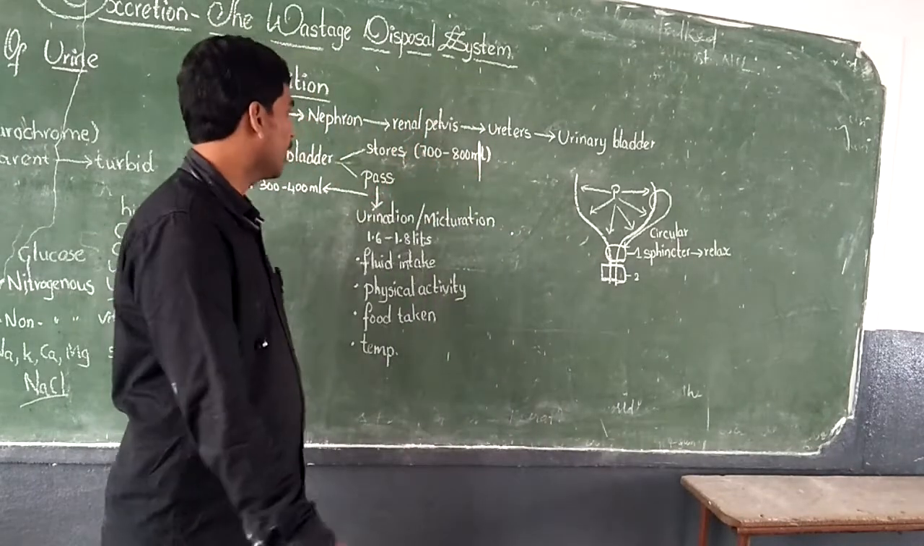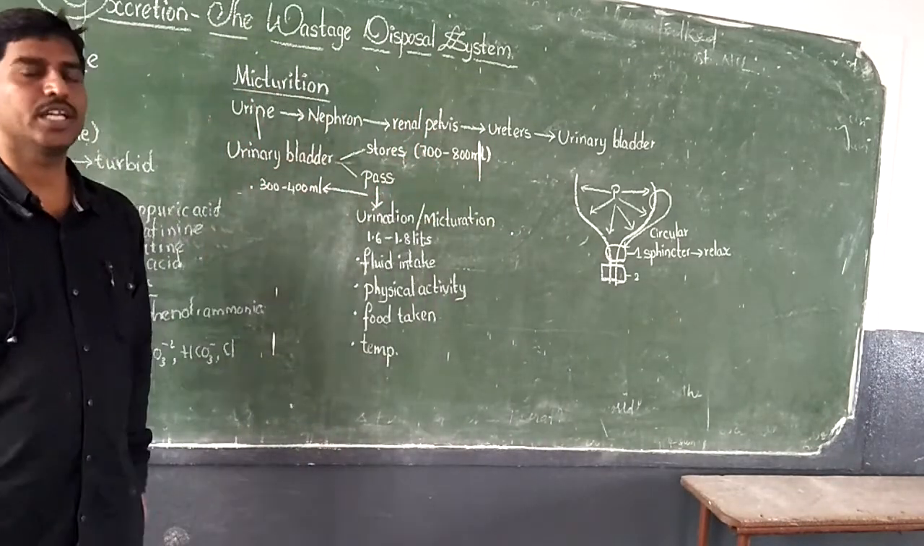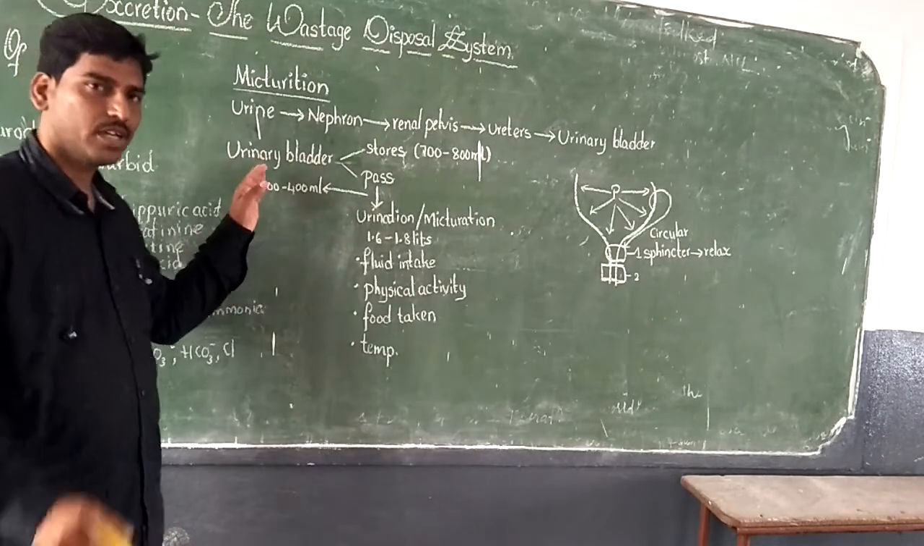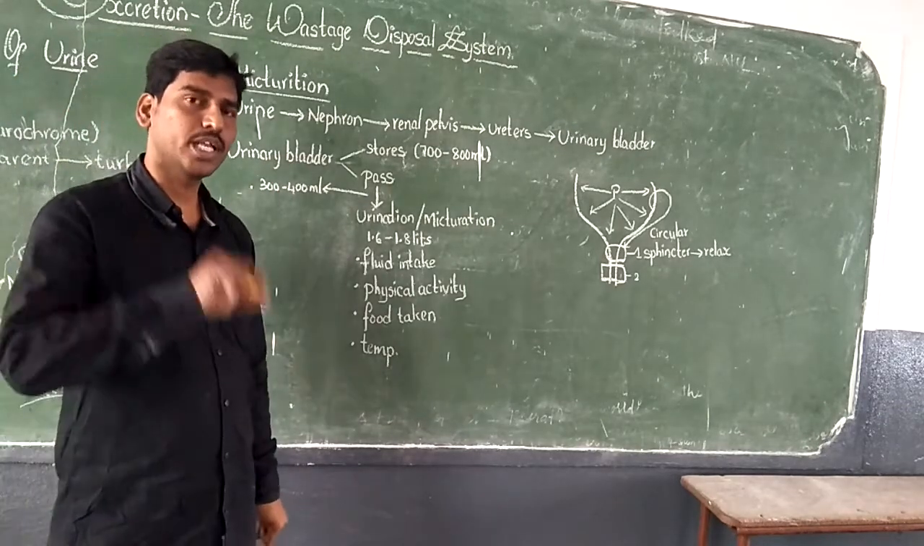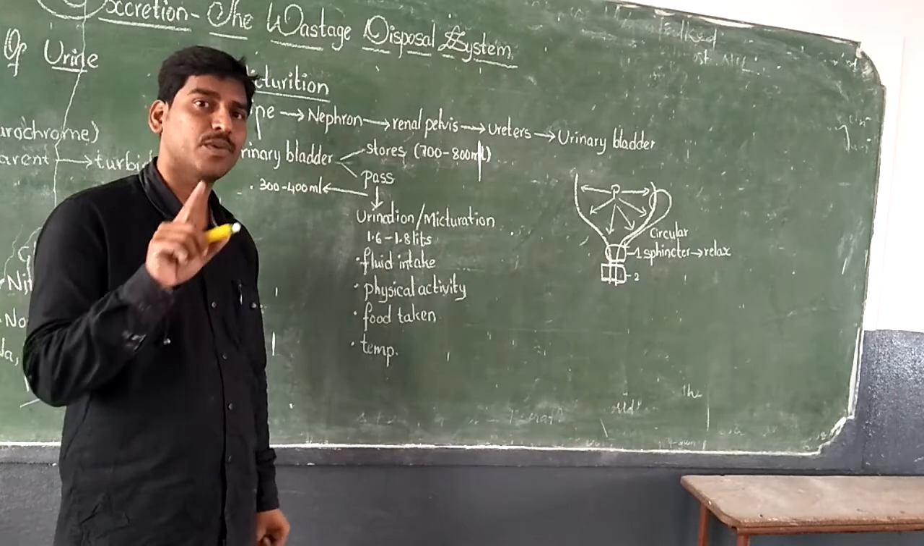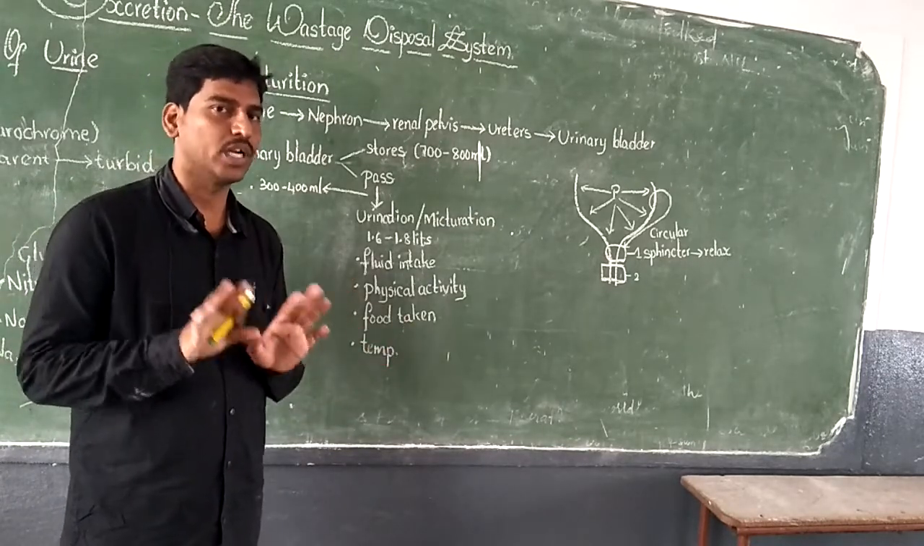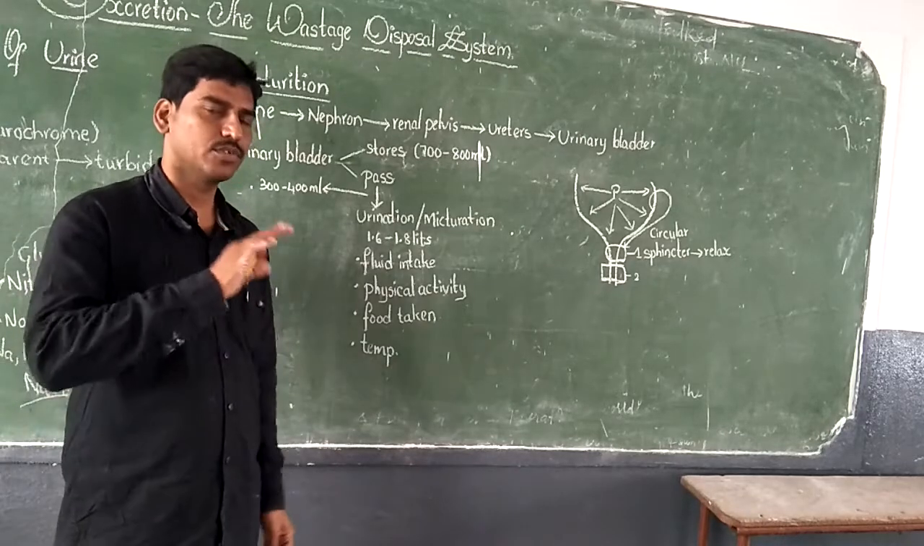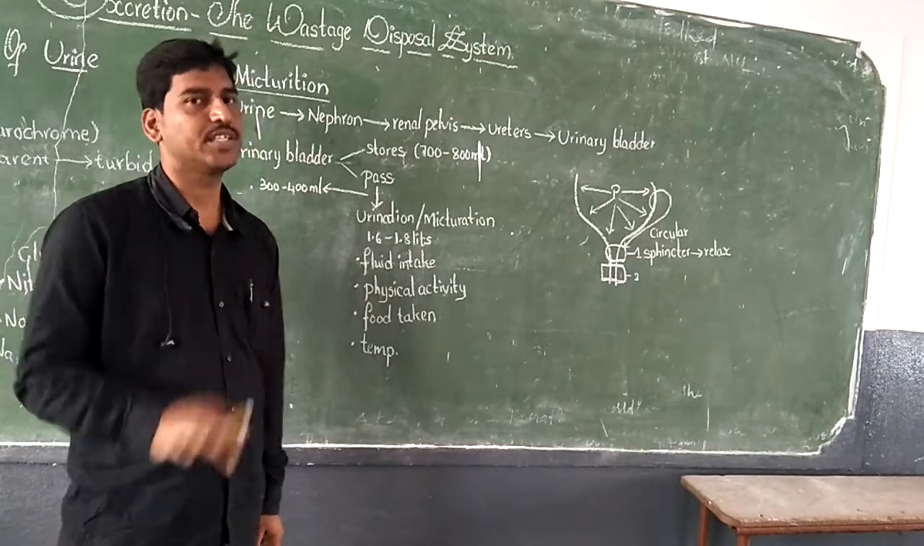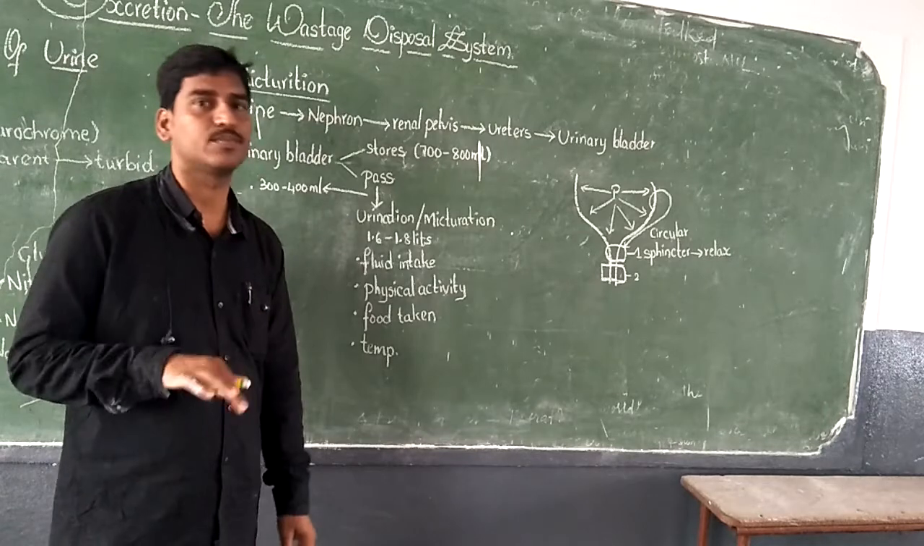Now, what is the main function of this urinary bladder? It is a muscular organ, I told you. What type of muscular organ? It is made up of smooth muscles. That means definitely it will be under involuntary action. But of course there is some voluntary regulation also present. How is this done?